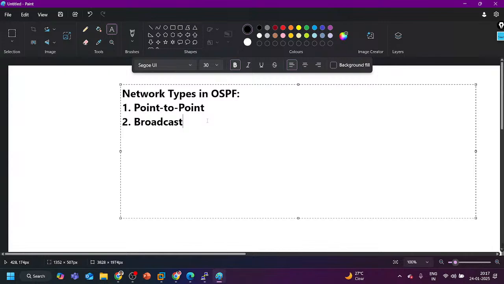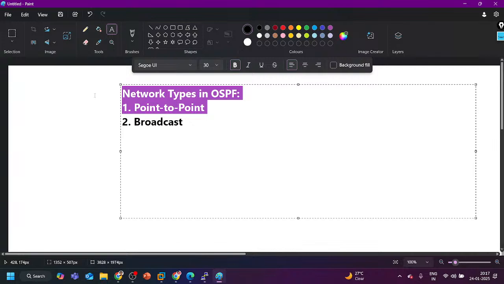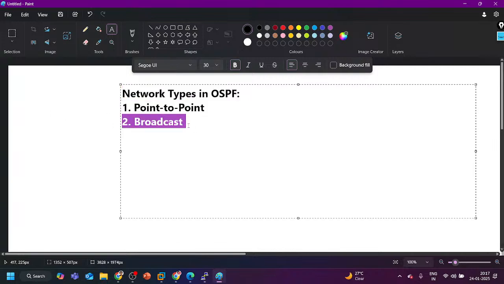Whenever we have more than two devices, we use the broadcast network type, because between two devices we are using a serial link or point to point link. We will place a switch there and connect all the devices through the switch. That type of network is called a broadcast network or multi-access network.